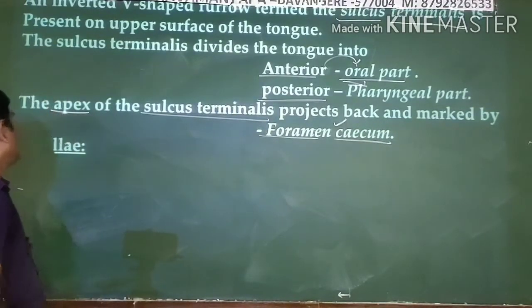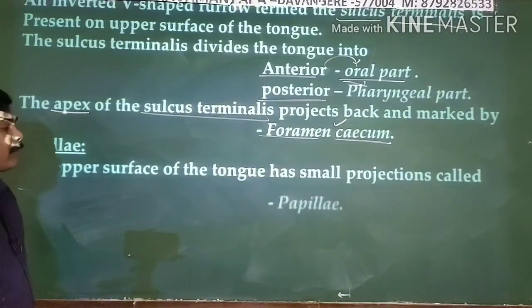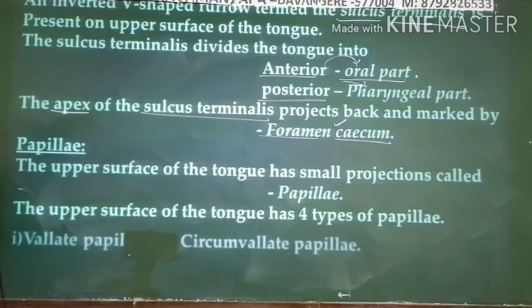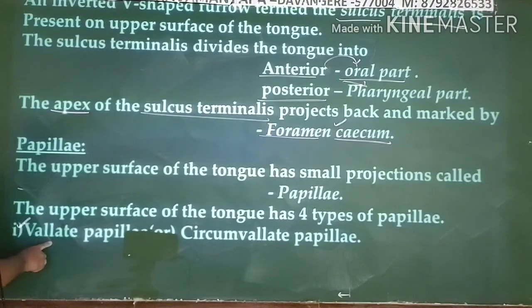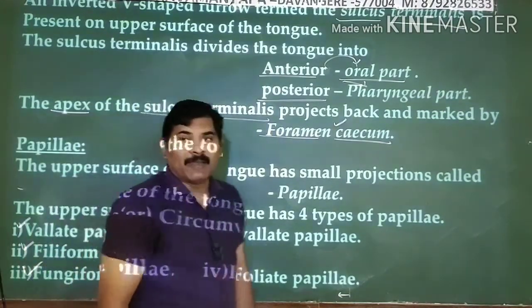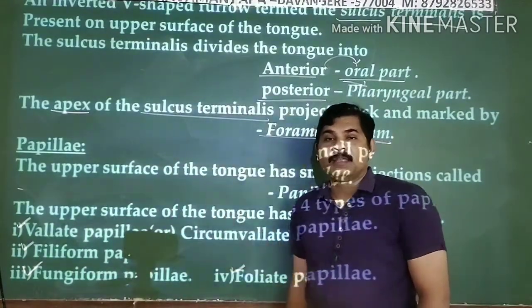And next to this, when you see the papillae, there are four different types of papillae. These four types include, as I said, the vallate or circumvallate papillae, the second one is the filiform papillae, and the third one is the fungiform as well as the foliate papillae. Right? Better have a snapshot so that you can get the theory matter also.